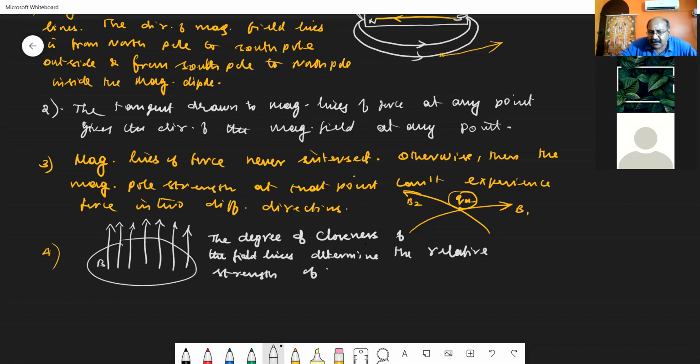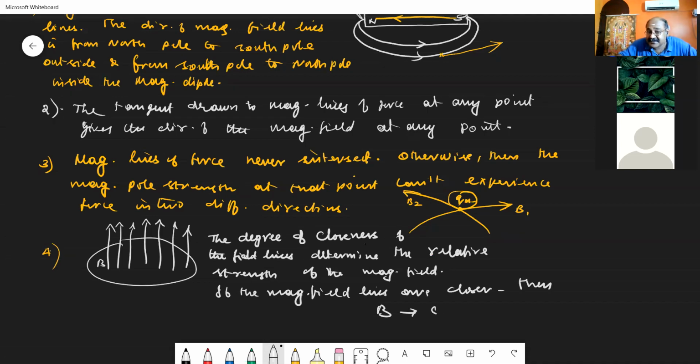Relative strength of the magnetic field. What is this? See, if the magnetic field lines are closer, then we can say magnetic field B is strong.